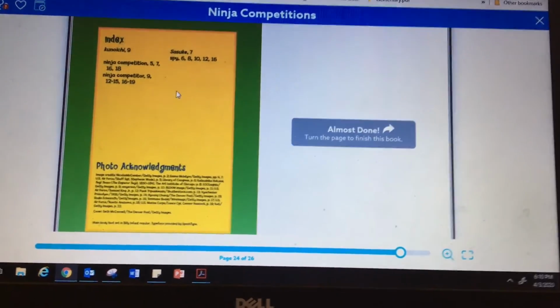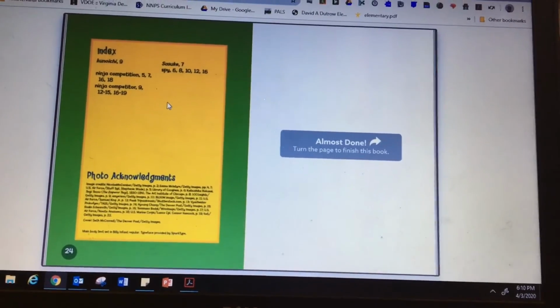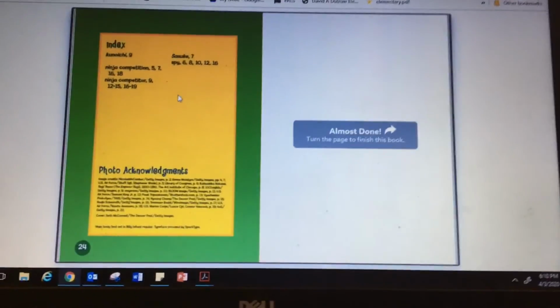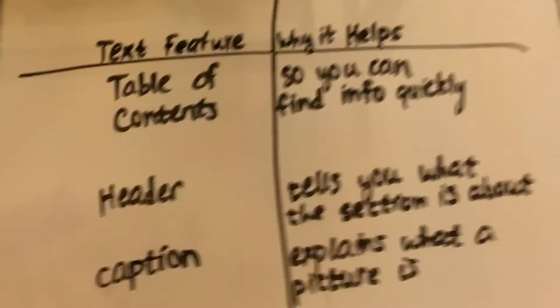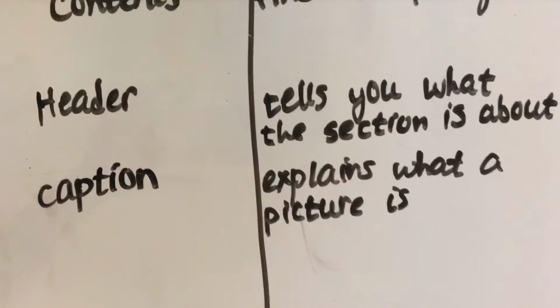So like I said, I'm going to put all of those features in the description of this video. And your T-chart should look something like that at the end. So I'm going to go ahead and erase my board and we'll move on to math.